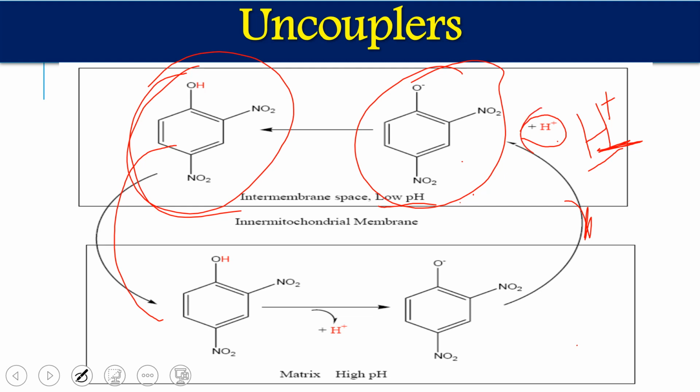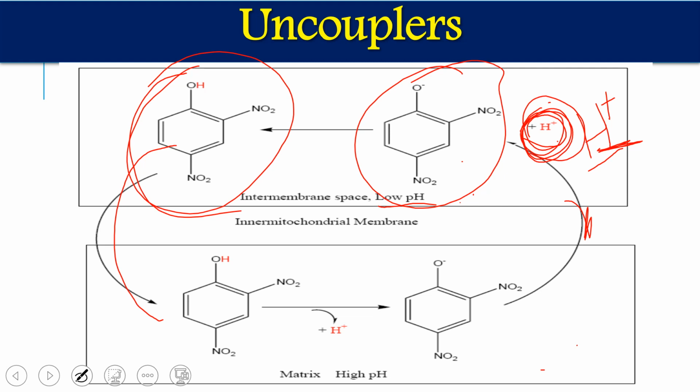So whatever proton gradient we have created because of the proton movement during the electron transport chain, those protons are taken back to the matrix without going through ATP synthase. So this reduces the proton gradient created, and as a result we lose the proton gradient, so no ATP synthesis will occur.